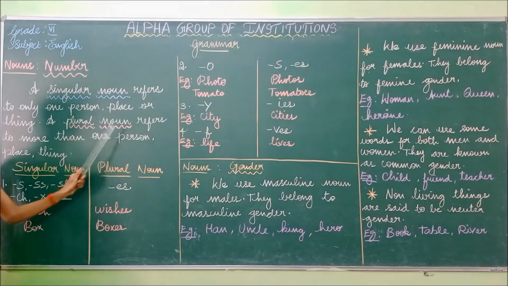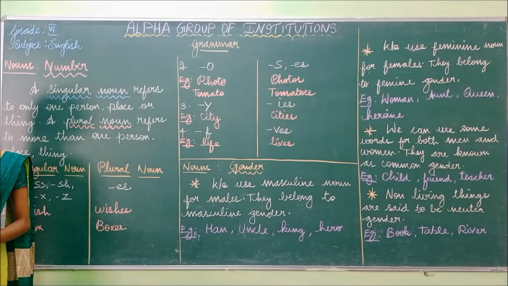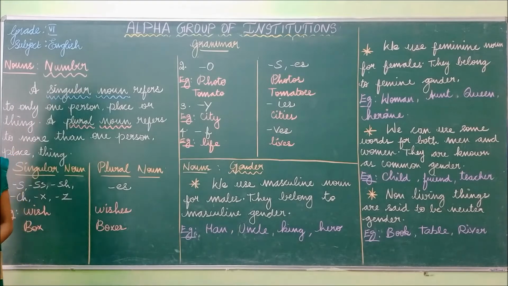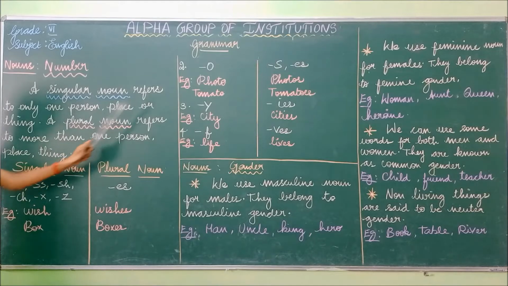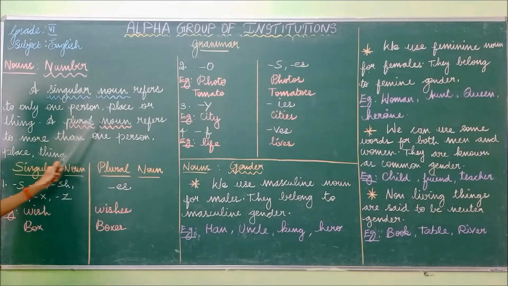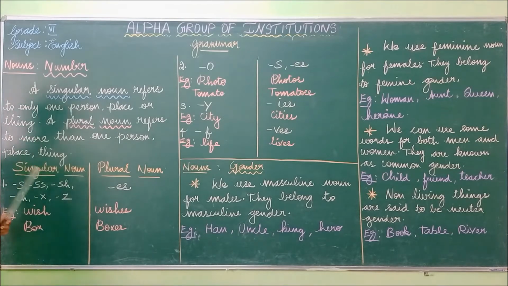Likewise, plural noun refers to more than one person, place or thing. If we refer to more than one person, place or thing, it is known as the plural noun. So a singular noun refers to only one person, place or thing. A plural noun refers to more than one person, place or thing. So now let us see the singular noun and plural noun.